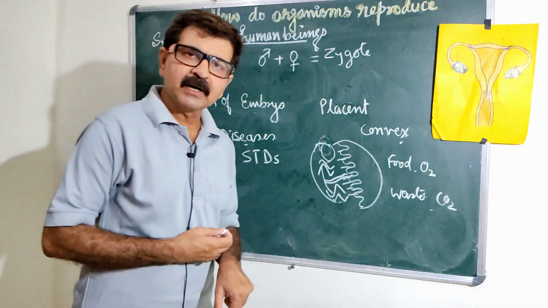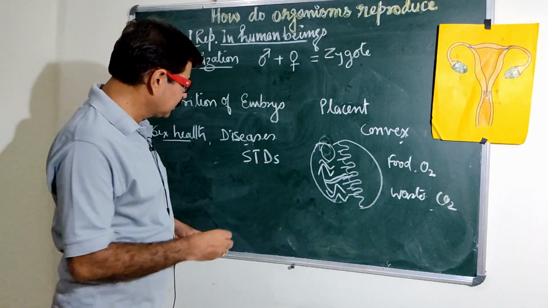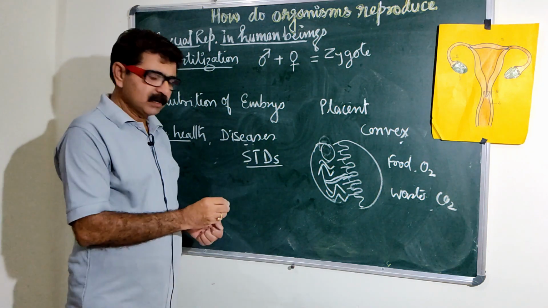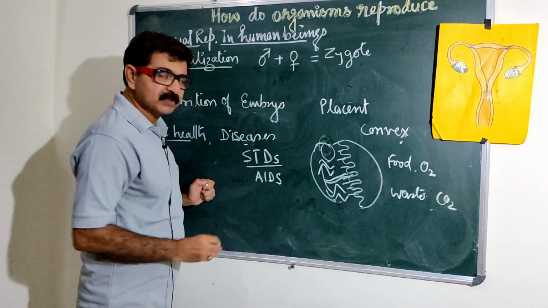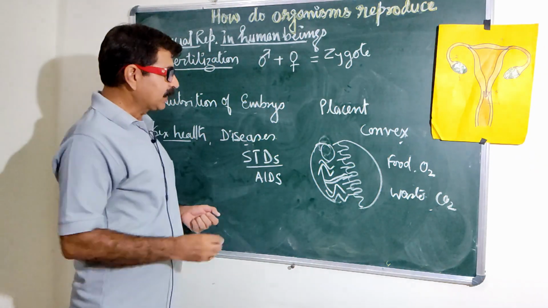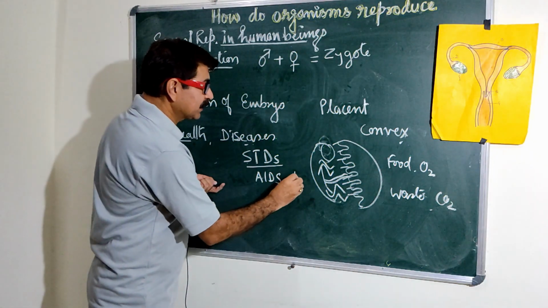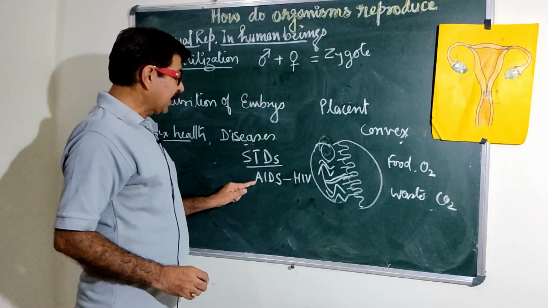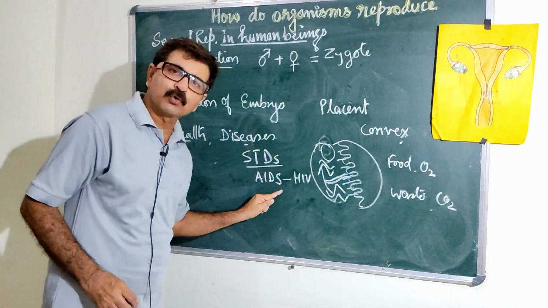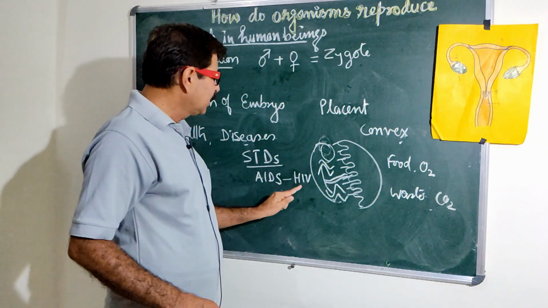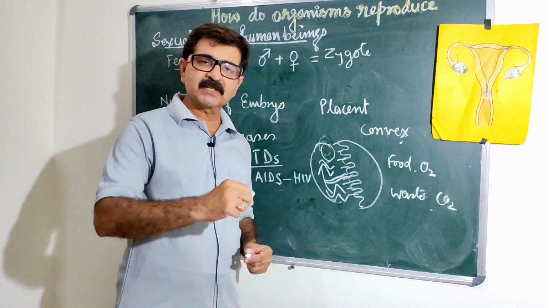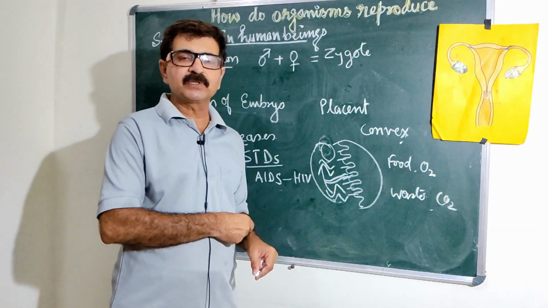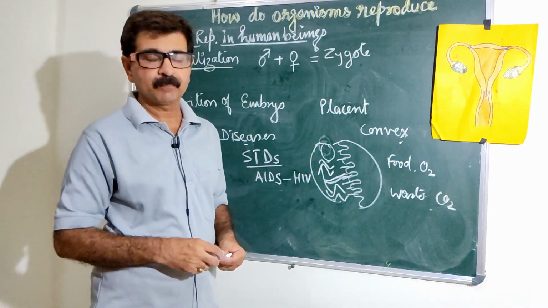Among the STDs, AIDS is common, which we have all heard of. It is caused by the virus HIV, acquired immunodeficiency syndrome, caused by the human immunodeficiency virus. And when a person suffers from AIDS, they lose their immunity.